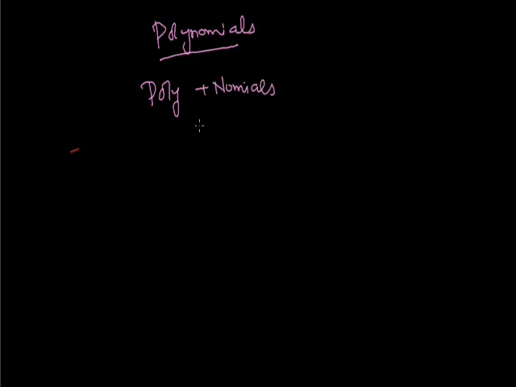Polynomials. First of all, I just want to tell you about polynomials. What is the definition of a polynomial? It can be written as poly plus nomials, where poly means many, whereas nomials means terms. So many terms together are called polynomials.